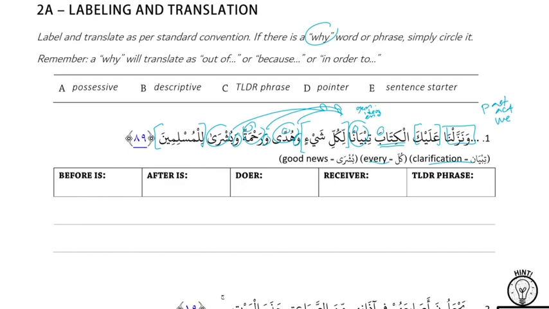Okay. Translation. So we sent down. Doer, action. Receiver is the book. Right, receiver. We sent down the book. To you. Right. Alayka, to you. And then we said we translate Y's with as, out of, or because. So what makes sense here? As a clarification. Yeah, as a clarification.